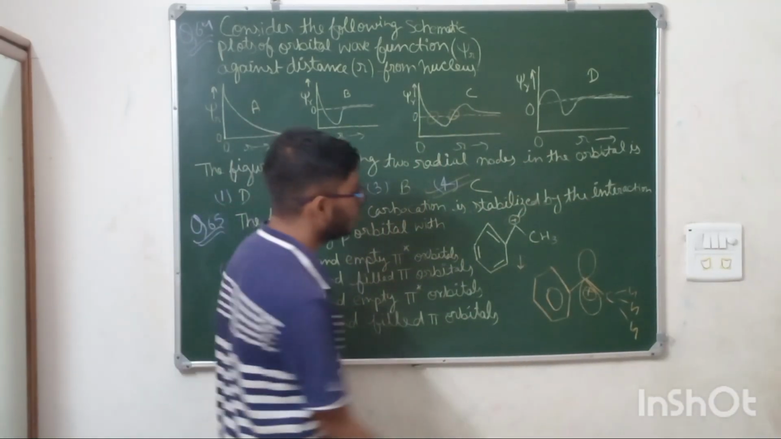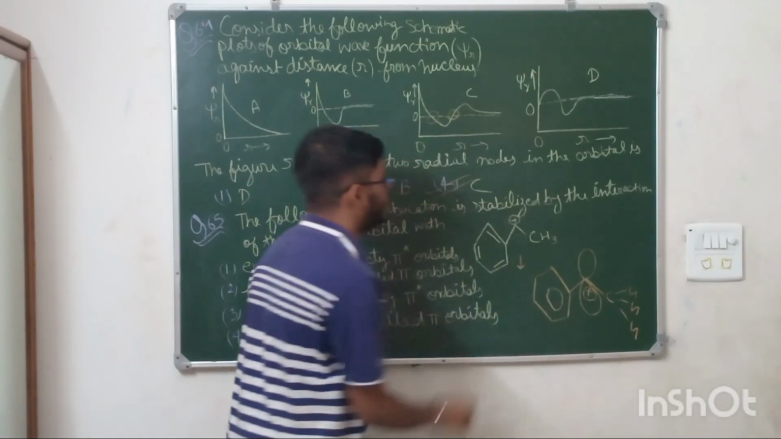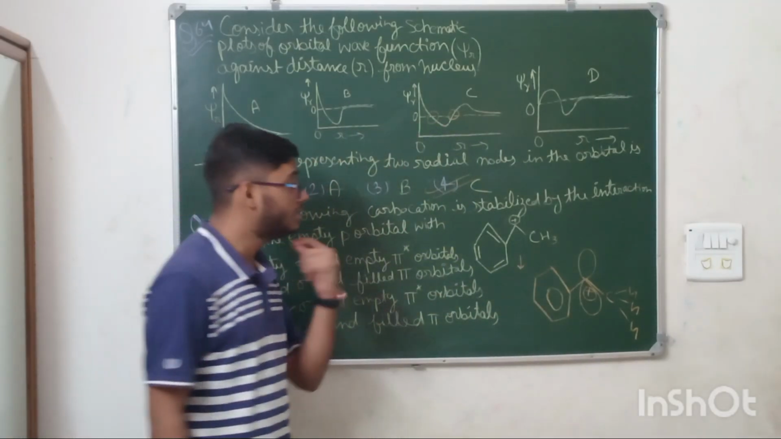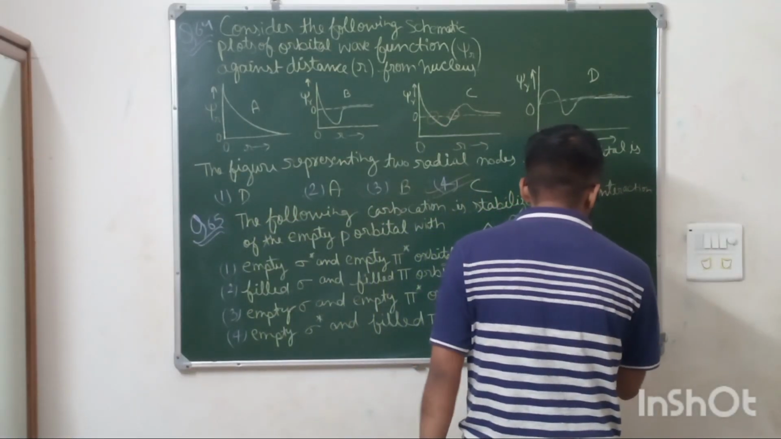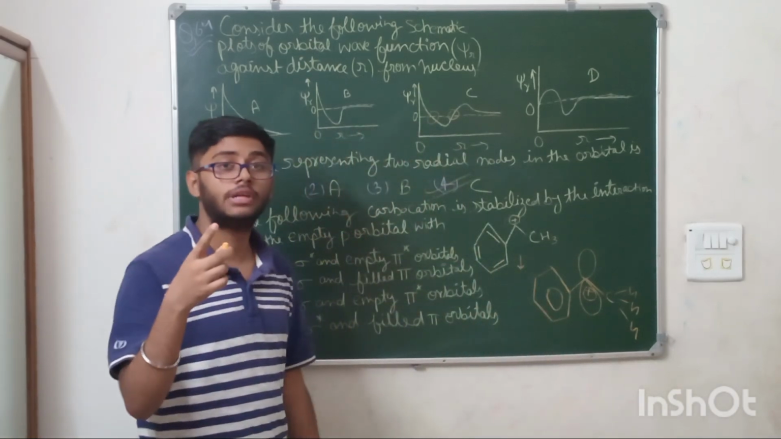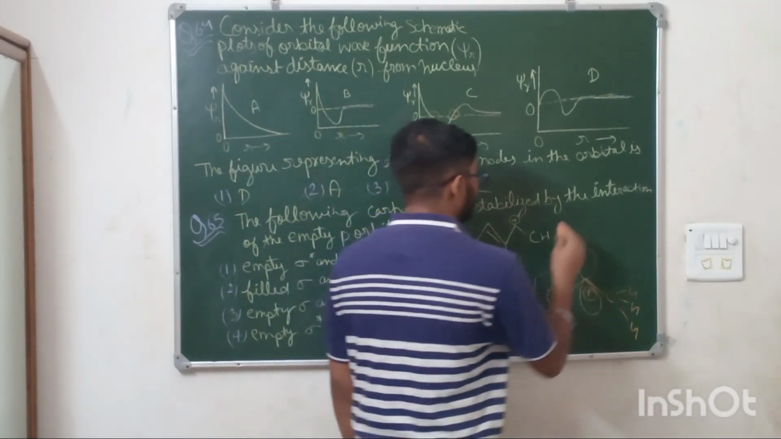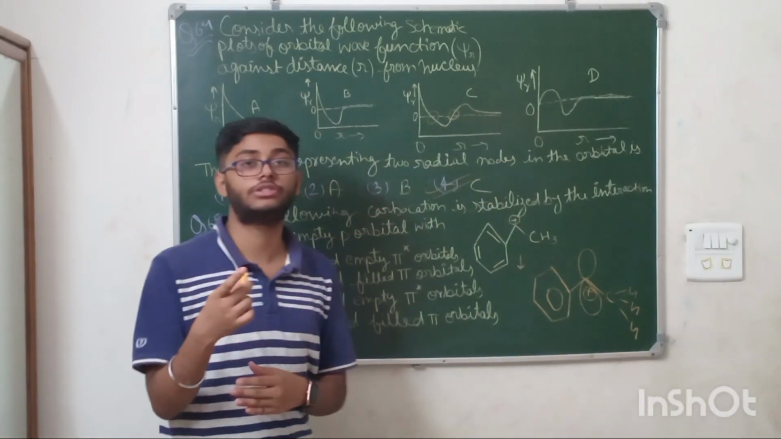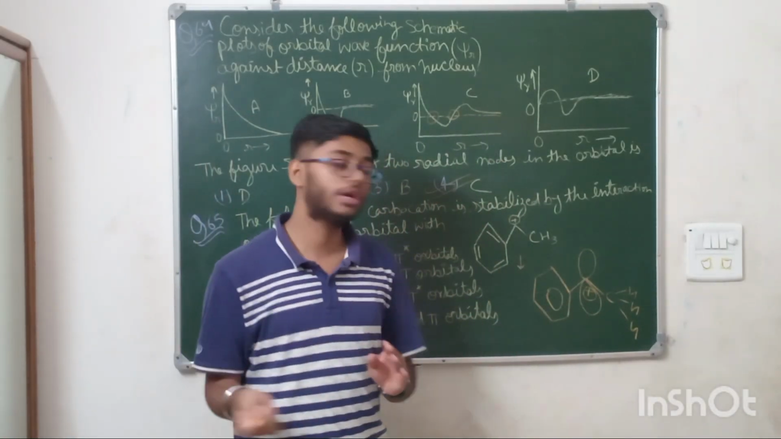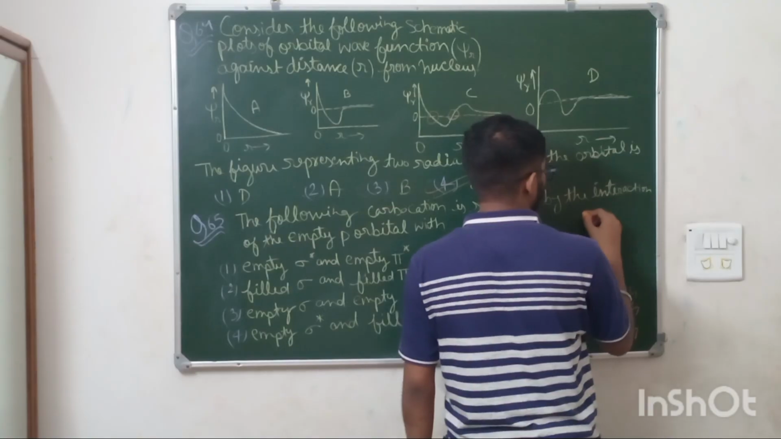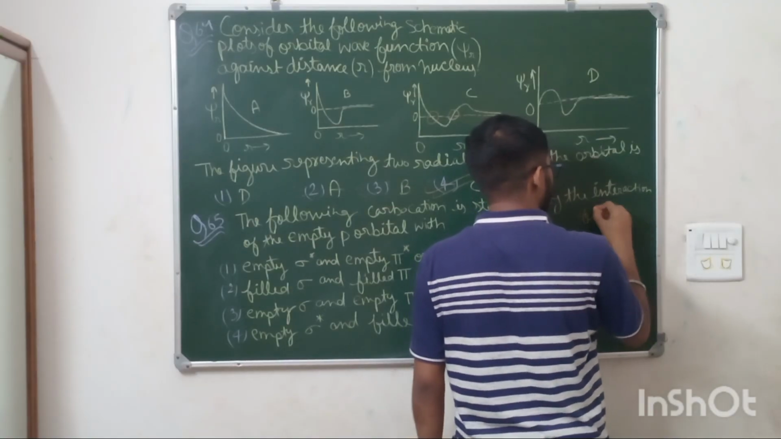Now here this positive charge tends to resonate with this. Means this carbocation is stabilized due to the resonance, and it is going into the filled pi orbital. Okay, into the filled pi orbital due to the resonance of this pi bond.